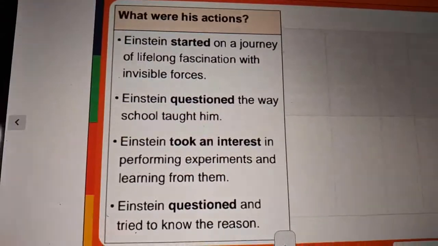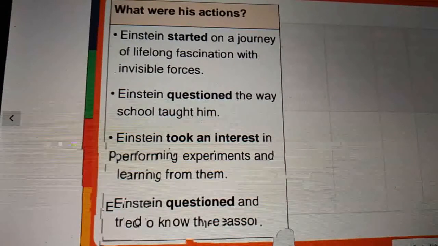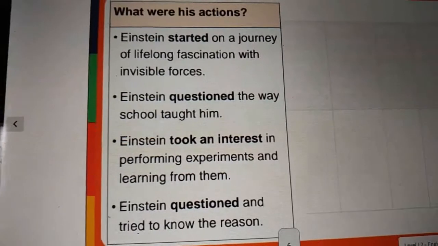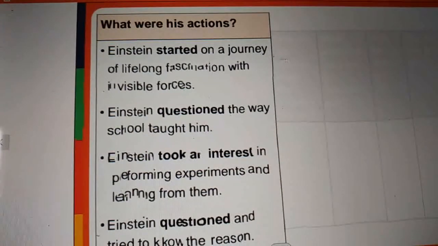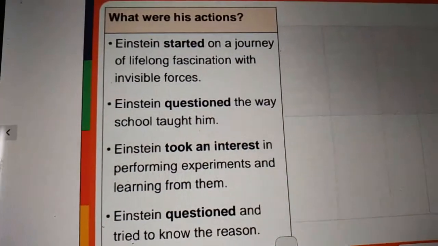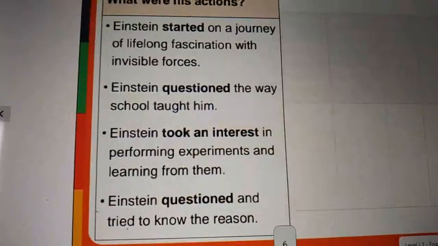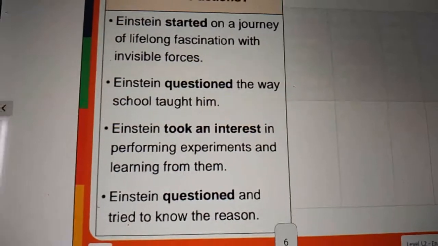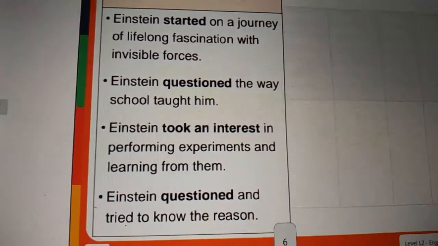So look at it, children. These are all the actions done by Einstein. He started a journey to find out invisible forces. Then he took an interest in experiments and he learned. First he questioned, tried to get the answer for his questions.